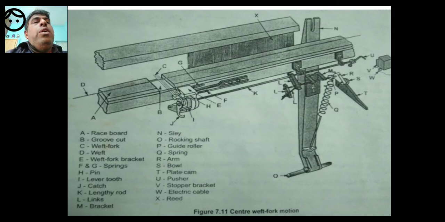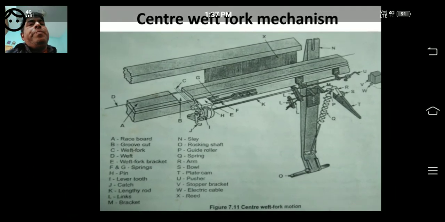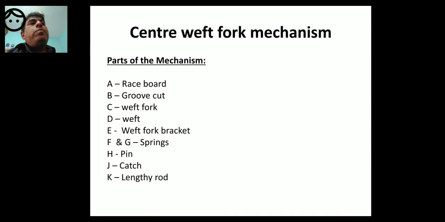So dear students, I have almost explained the construction and parts of the mechanism very briefly, very nicely, simply, and you have got a lot of information in this slide by looking at the parts. If you want to note down, you can note down again by looking here.